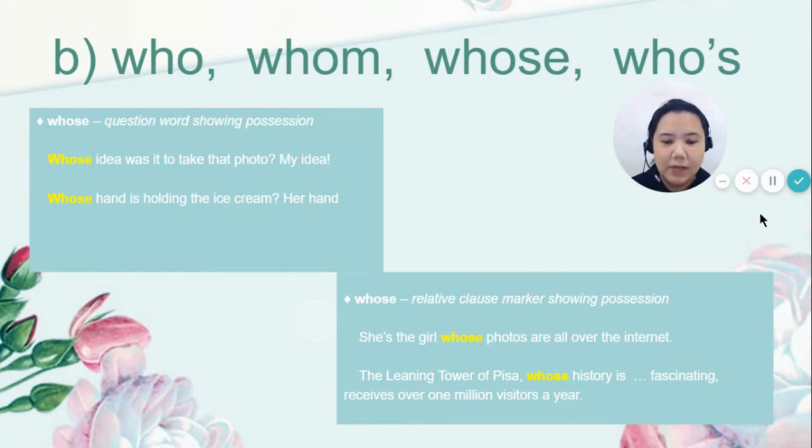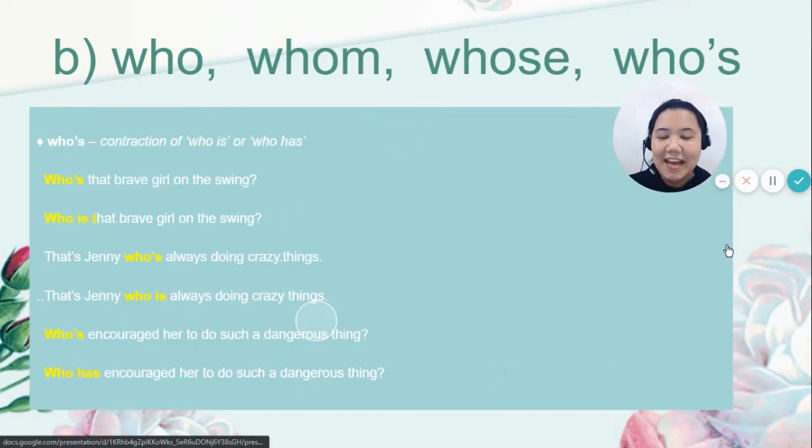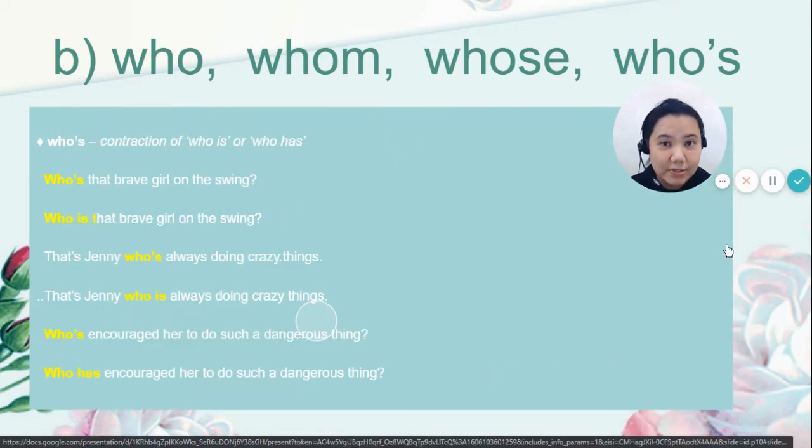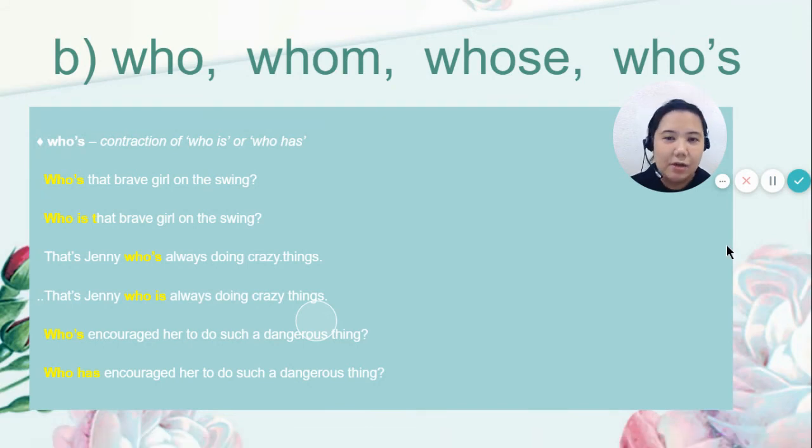For example, she's the girl whose photos are all over the internet. The Leaning Tower of Pisa, whose history is fascinating, receives over 1 million visitors a year. Now, let's have who's with an apostrophe S. It is actually a contraction of who is or who has.